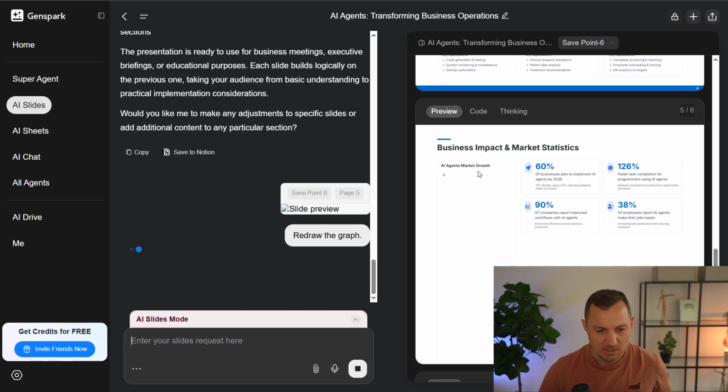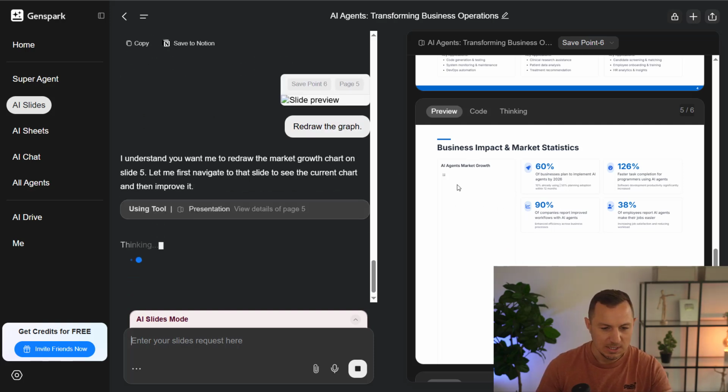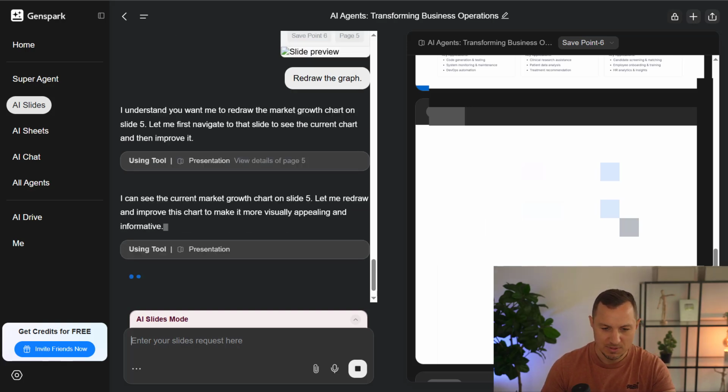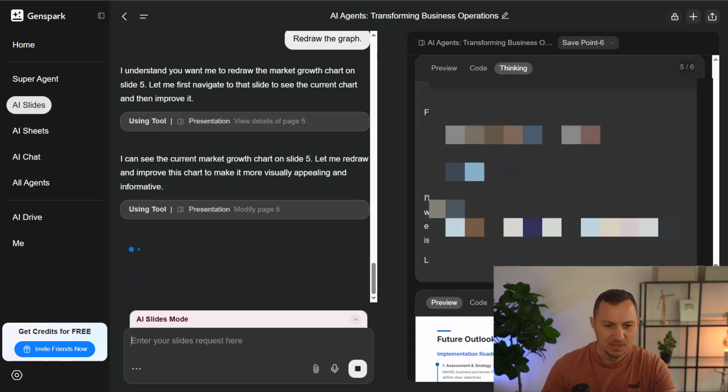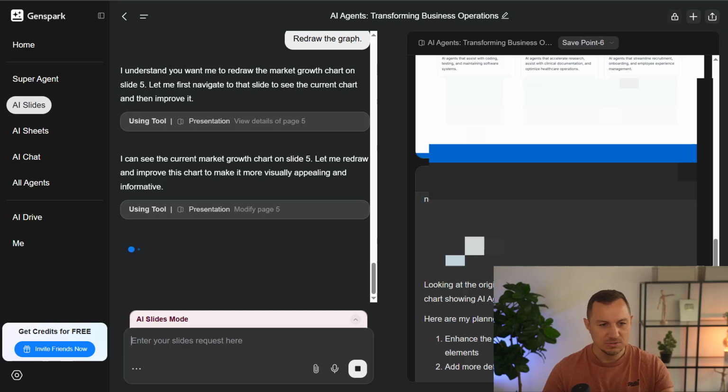Okay, so now it's going to try to redraw this graph, and sometimes it needs 1 or 2 iterations, but overall it's going to try its best to get the presentation to a level that you can work with. All right, so there you are. It's starting to think how to modify this and what kind of information it needs to display, and you can watch it do its work.